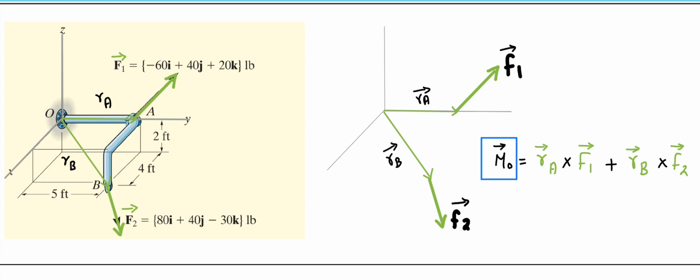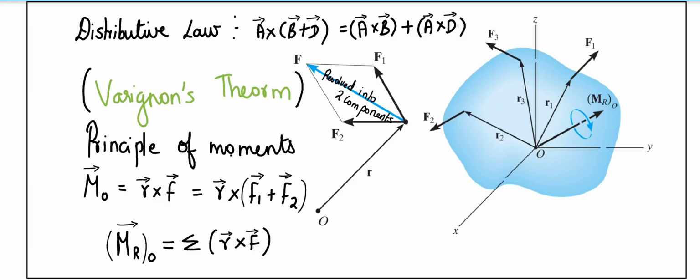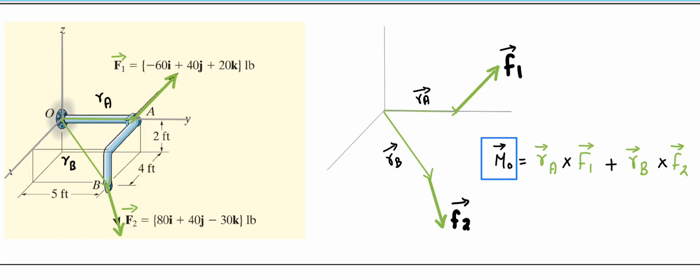So this is what the distributive law is also, and not only resolved forces, but also here you can see the summation of several forces also accepts this case. So F1, F2, F3, which act at arbitrary different points, also accept this case here. So a summation of these moments can be carried out.